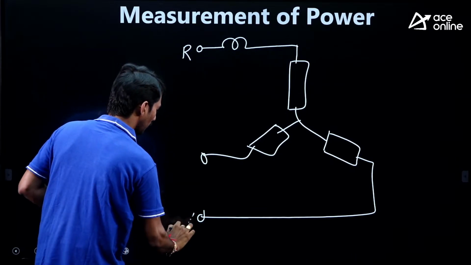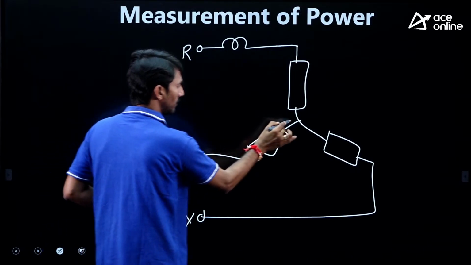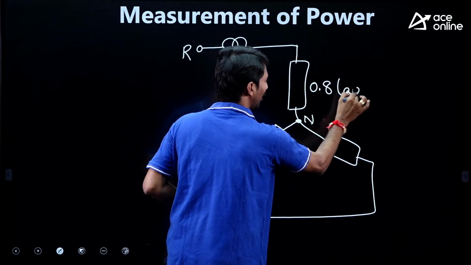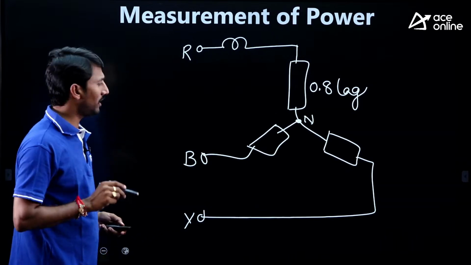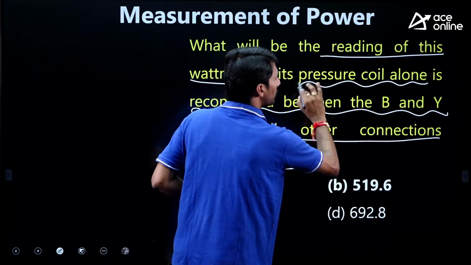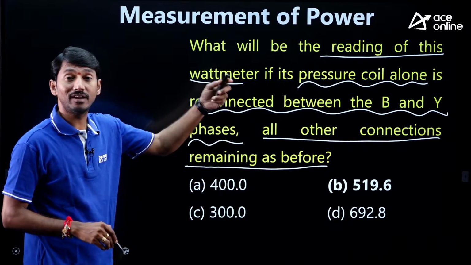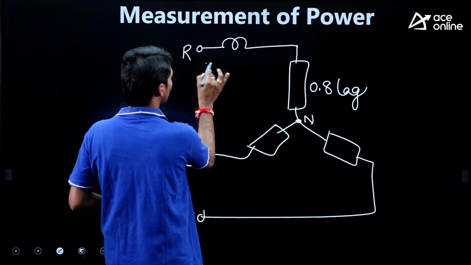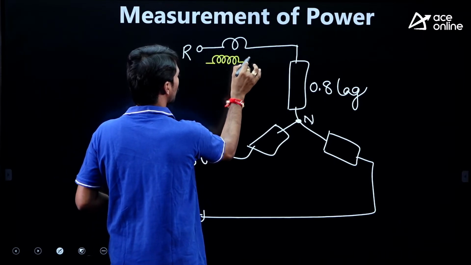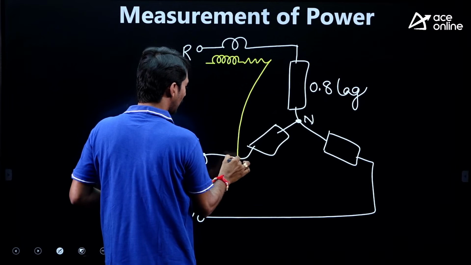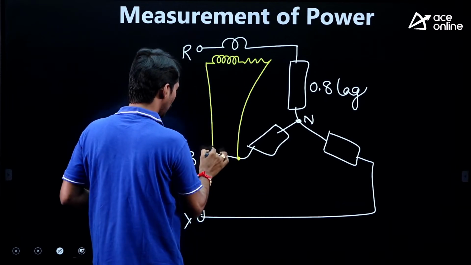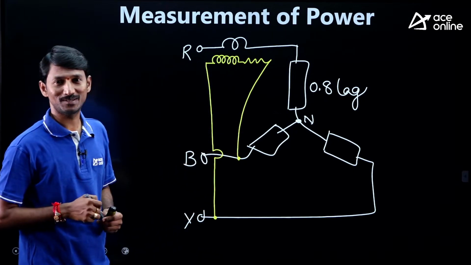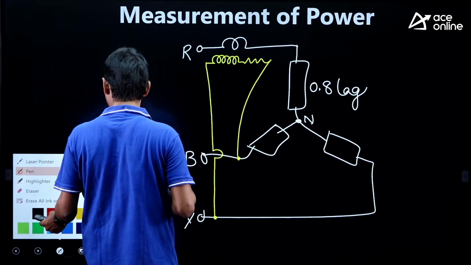This is R, Y and B, this is the neutral point, and this is the 0.8 lagging load. Everything is same. Only the potential coil alone is reconnected between Y and B phases.